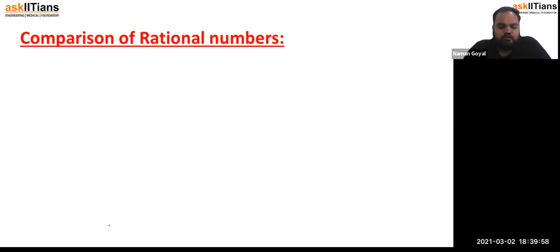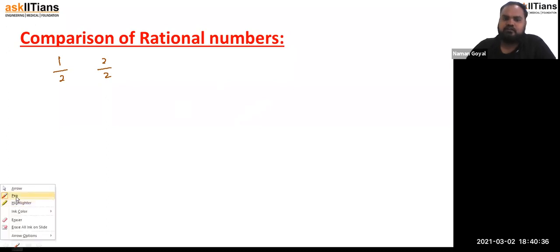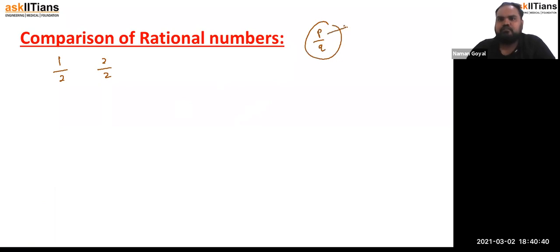If I give you 1 upon 2 and 2 upon 2, there are some possibilities for comparing rational numbers. Listen. A rational number has two things: one is the numerator and the other is the denominator. So p upon q, where p is the numerator and q is the denominator. There are some cases.